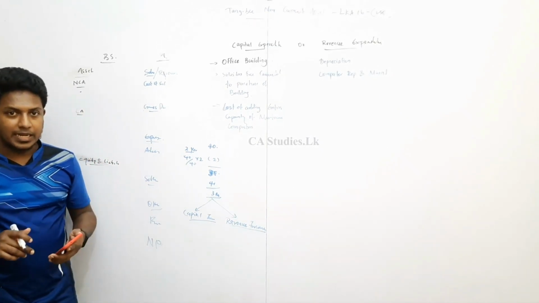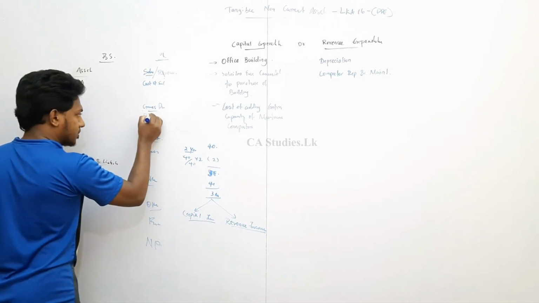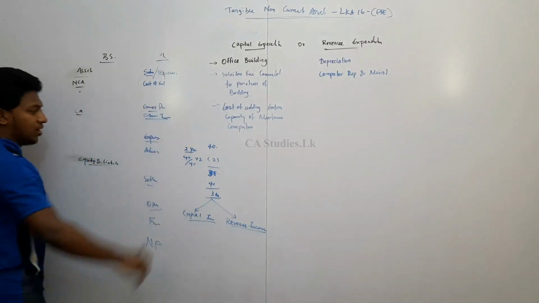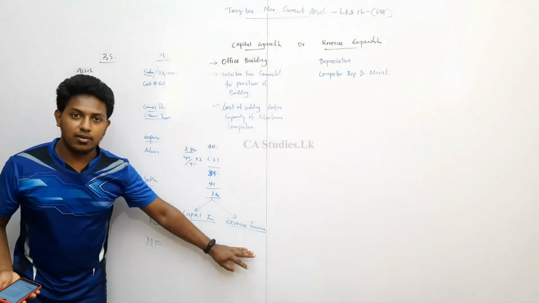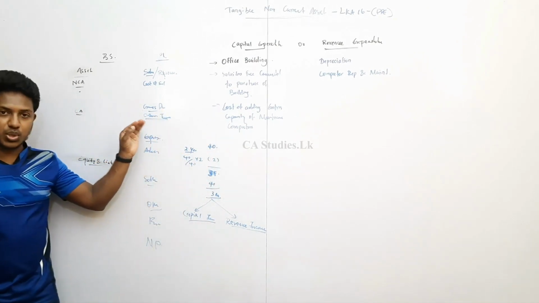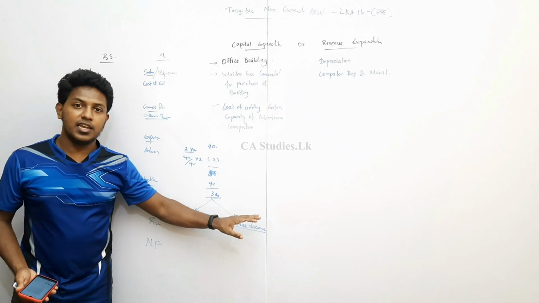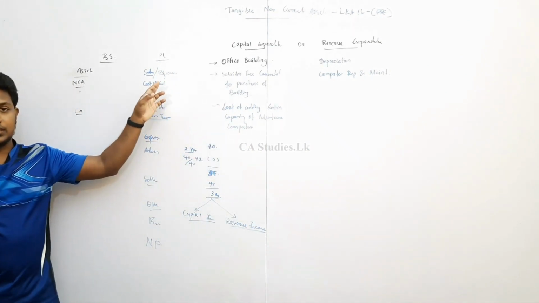So capital income will be shown under other income. Not only capital income, any income other than the ordinary course of business will be shown in other income. Income from selling inventory, or stock, is called sales revenue.